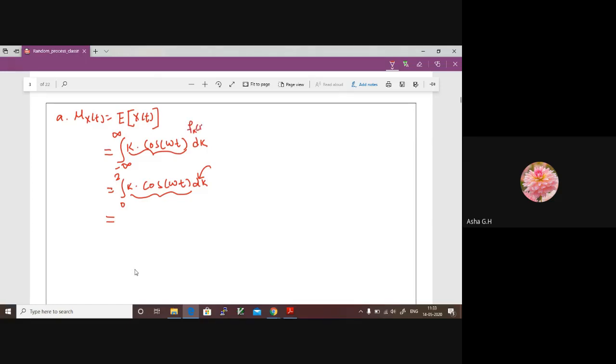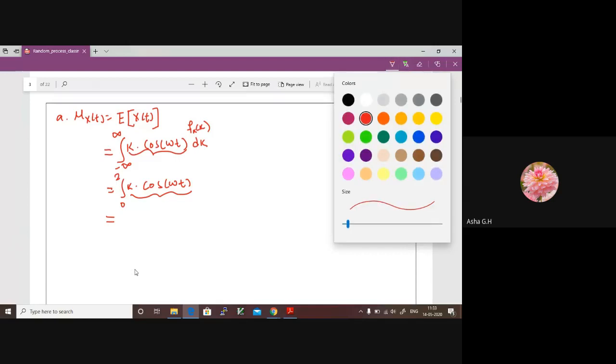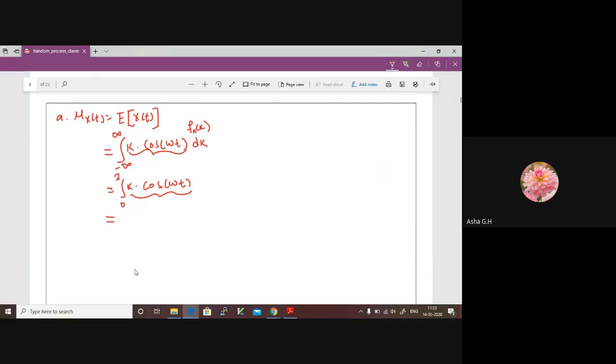This is required, and what is the value of that? It is equal to half. That is what we got previously, 1 divided by b minus a. Yeah, now we can solve.